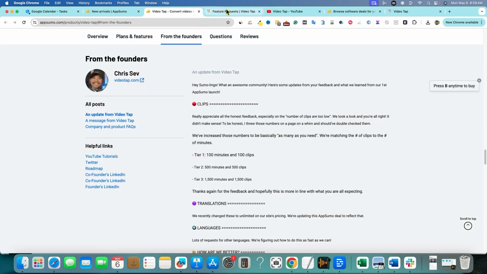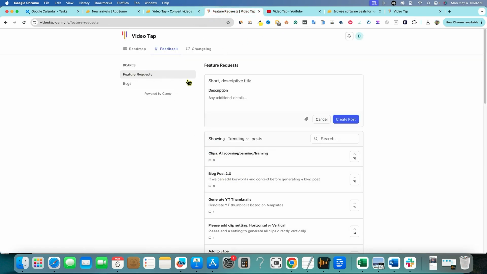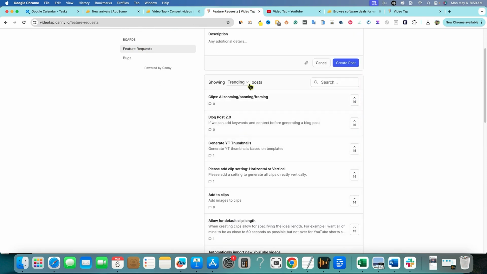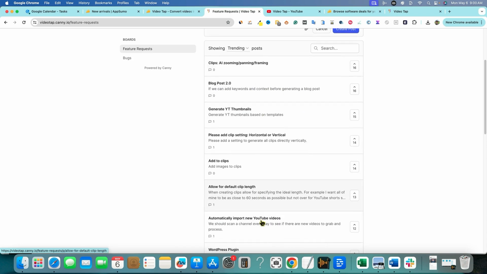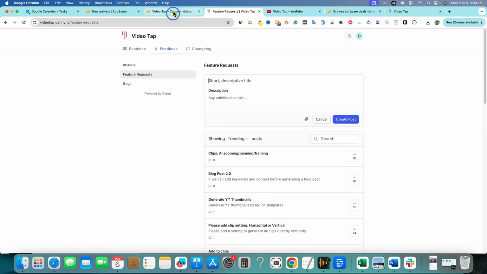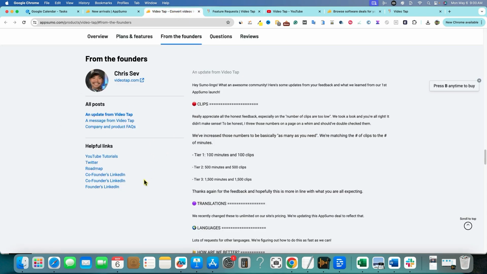And we have our roadmap over here. Obviously, they do have other feature requests and people are voting on them, and all the things like generate thumbnails and post right over here, to be able to add keywords to it and all kinds of stuff. But they do have their roadmap. I like to see that. Sometimes these vendors launch and they don't even have a proper roadmap, but they obviously seem like they have their stuff together.